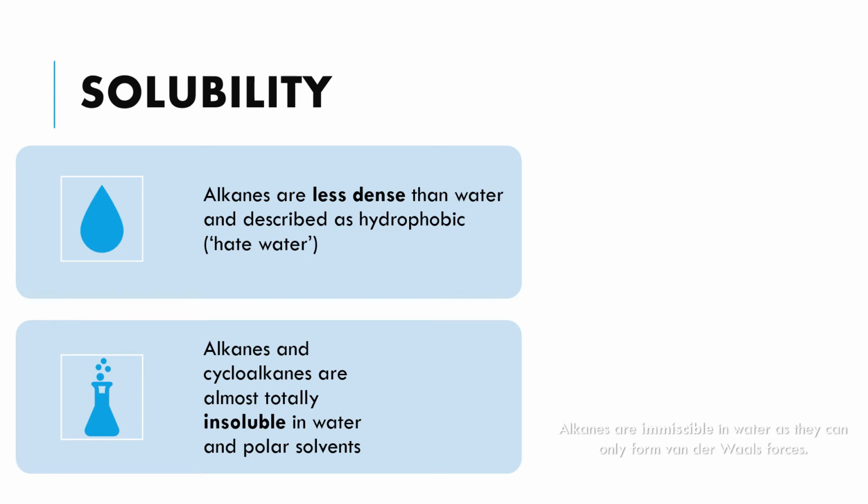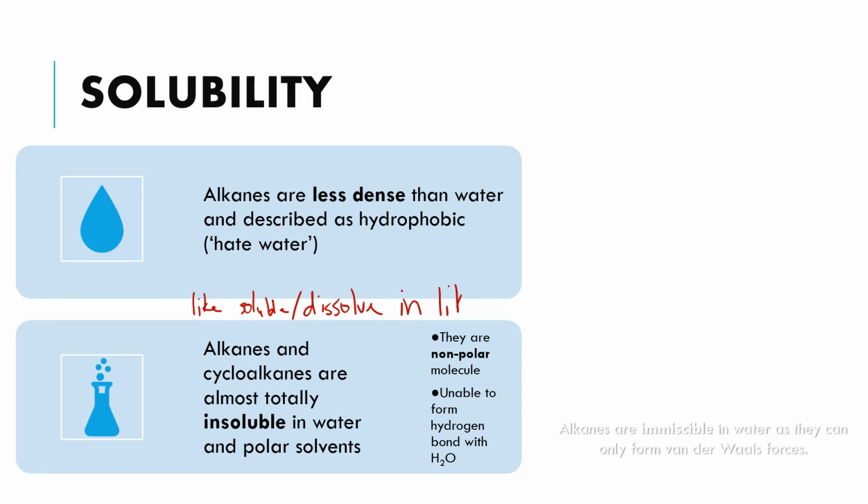Okay, kenapa begini? Kenapa alkane dan cycloalkane akan insoluble, tidak larut dalam water dan juga polar solvent? Definitely because alkane dan cycloalkane itself, they are non-polar molecule. Okay, you have to remember, konsep untuk solubility adalah like akan soluble ataupun dissolve in like.